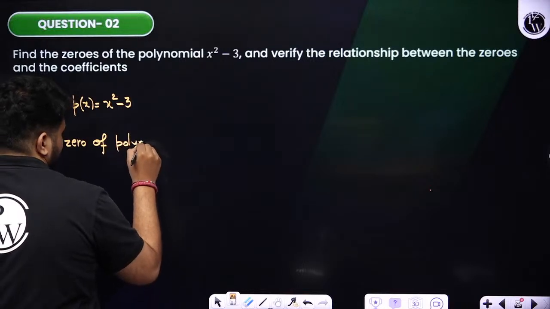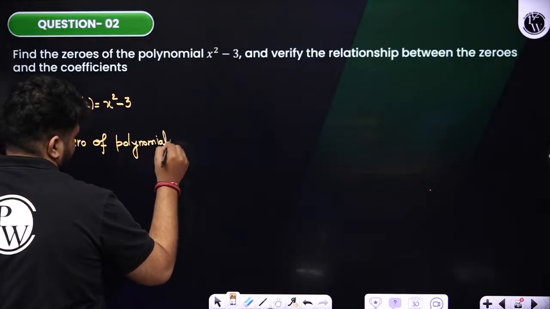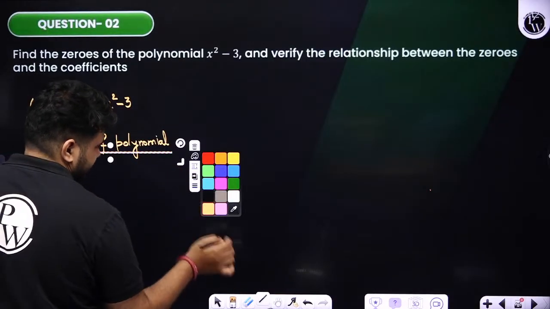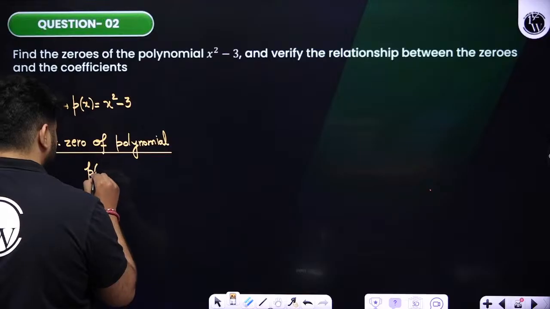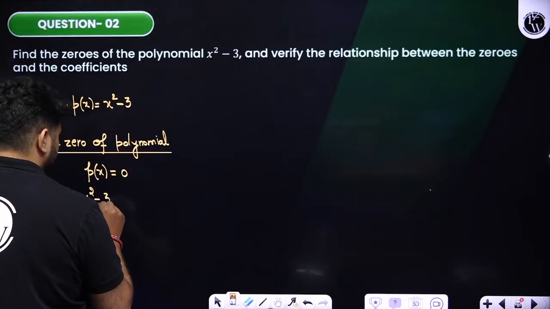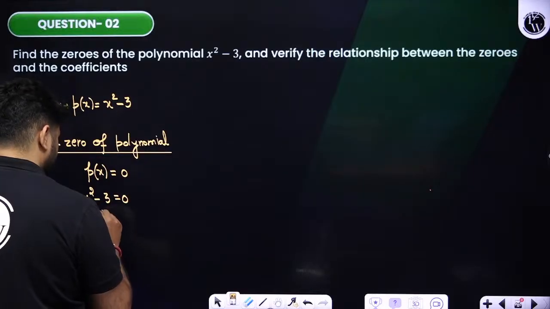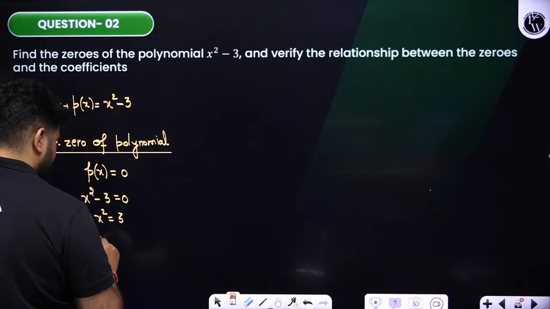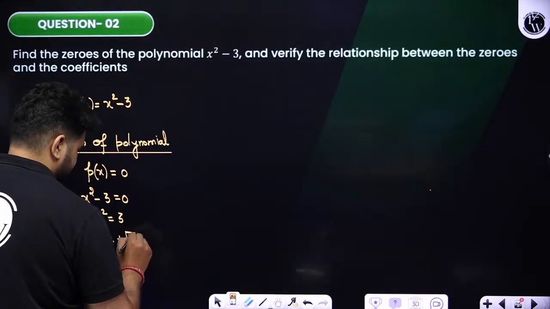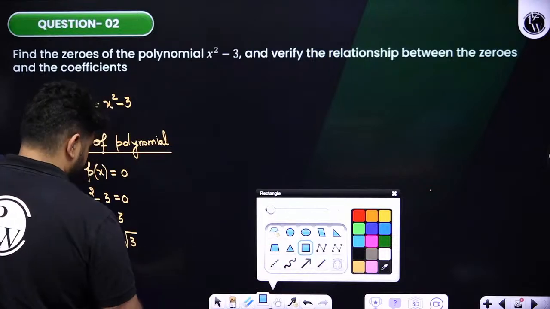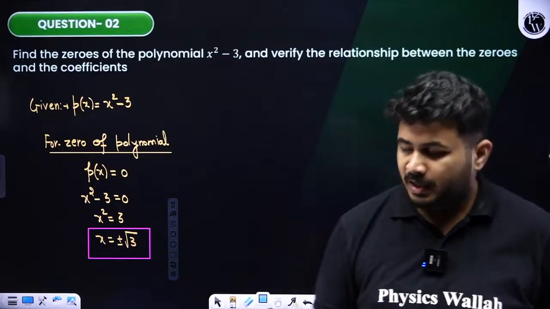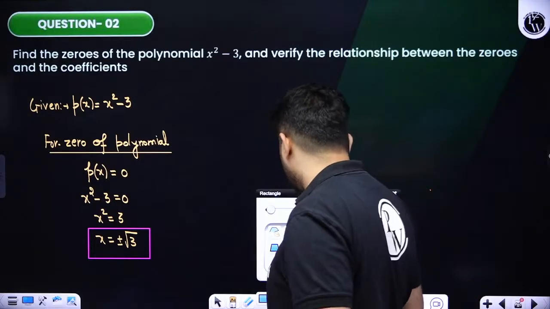I will teach another method. Fine. If we need to find the zero of this polynomial, what can we do, students? We can take P of x is equals to 0. So x square minus 3 should be equals to 0. X square should be equal to 3, or x will be equals to what, students? Plus or minus square root of 3. Fine, x will be equals to plus or minus square root of 3 over here. Did you people understand? So this is how we are going to find the zero of this polynomial.